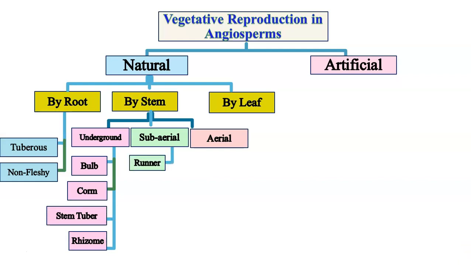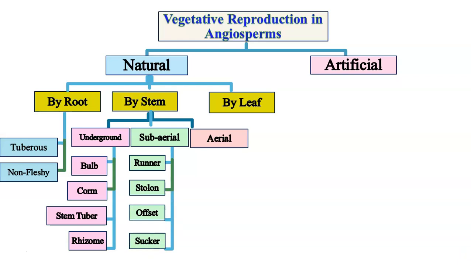The subaerial methods of vegetative propagation are runner as is observed in grass like Cynodon, stolon as is observed in strawberries, offset in Pistia and sucker in chrysanthemum, mint, banana, etc. The aerial method of vegetative reproduction is observed in Dioscorea in the form of bulbils. In leaves, we find the bud production in plants like Bryophyllum, Kalanchoe and Begonia.